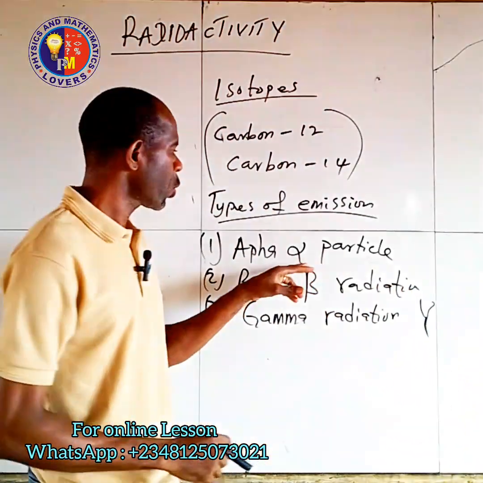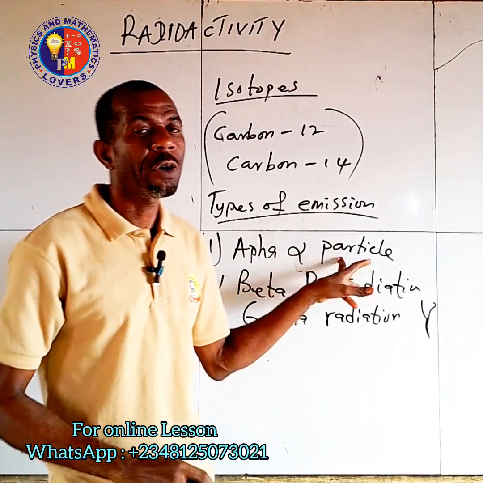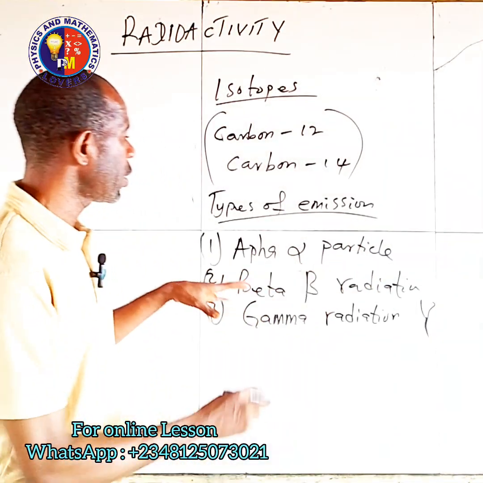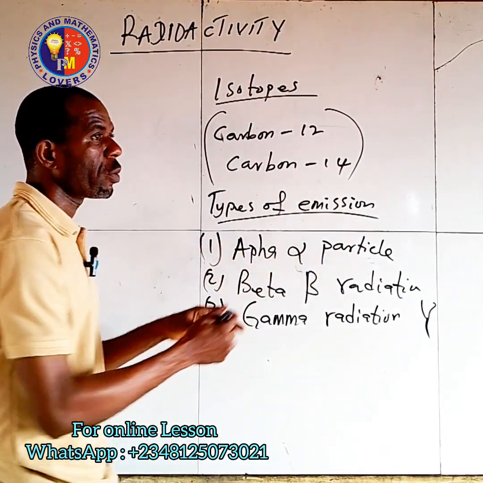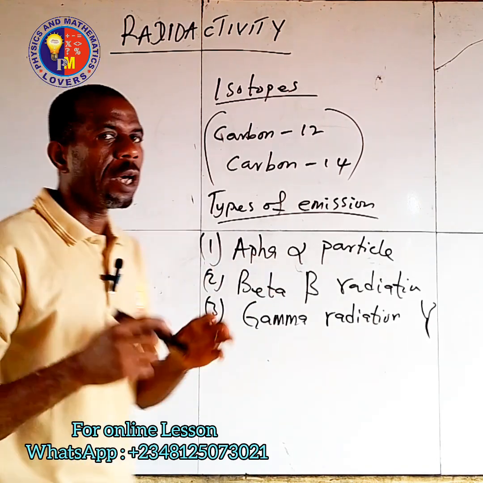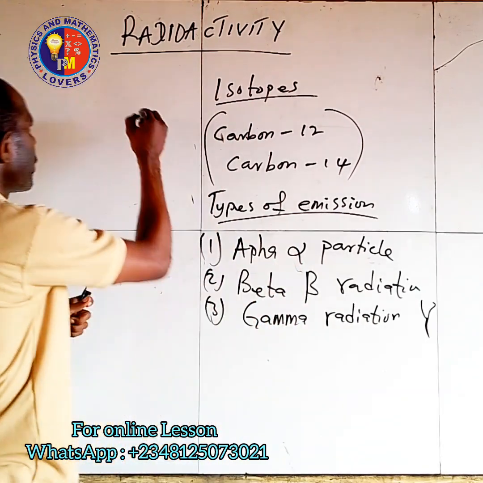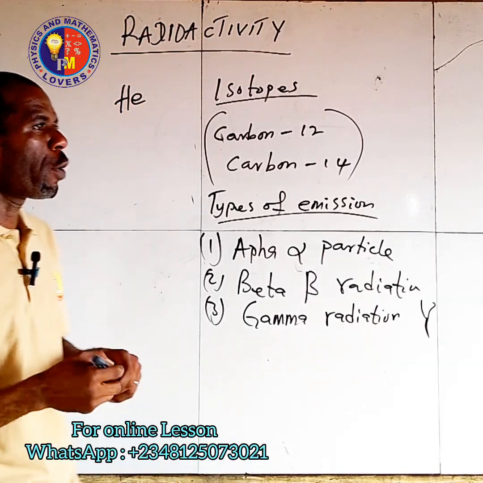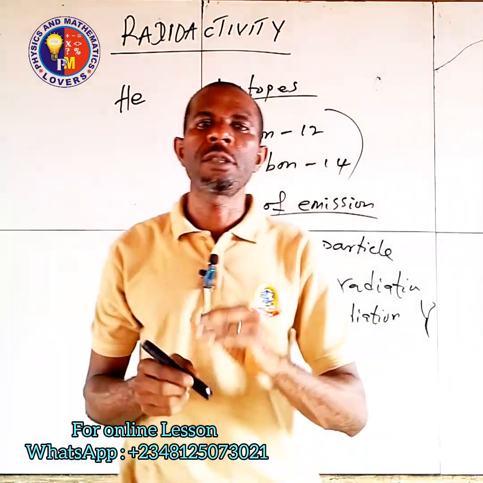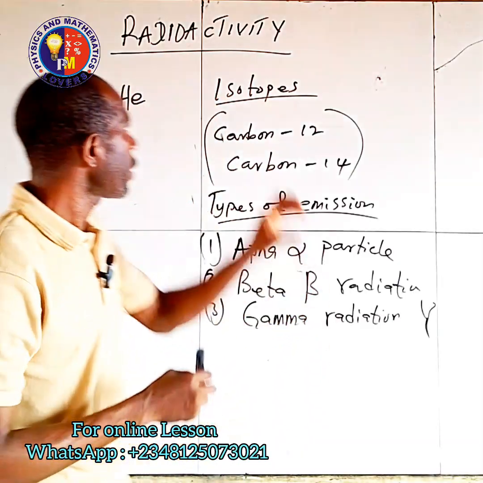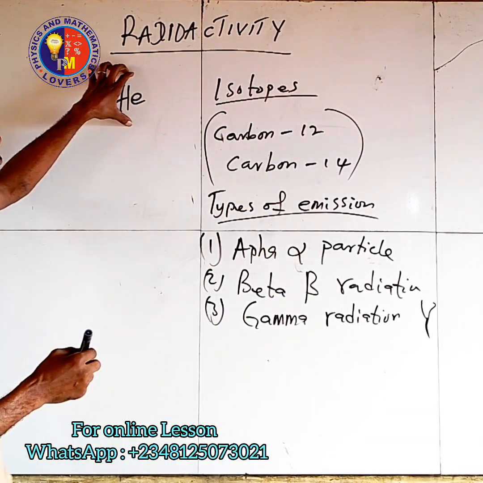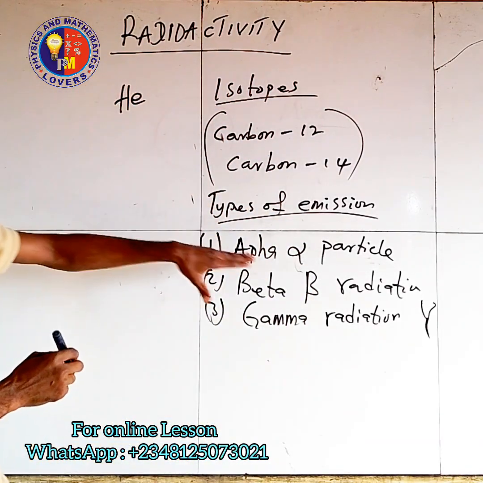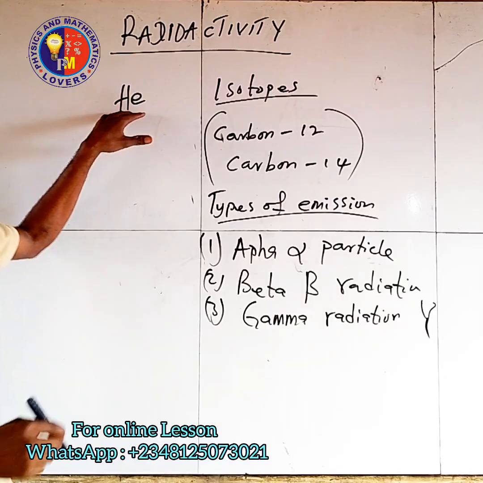I will take the first one, alpha particle or alpha radiation. Now, this alpha radiation or alpha particle is made up of helium nuclei, that is He. It is made up of two protons and two neutrons. And this helium nucleus is positively charged.